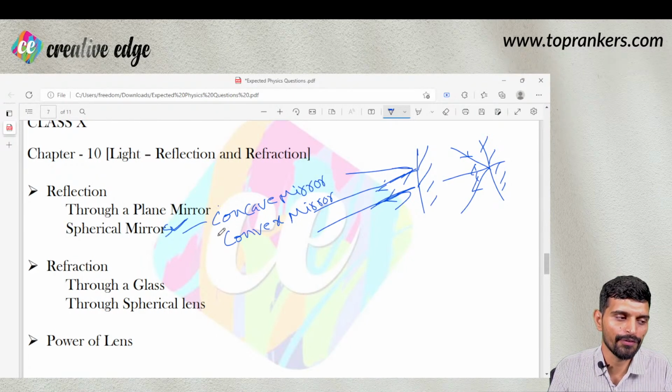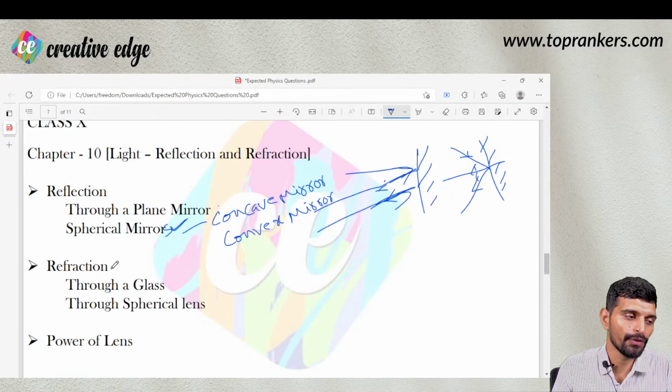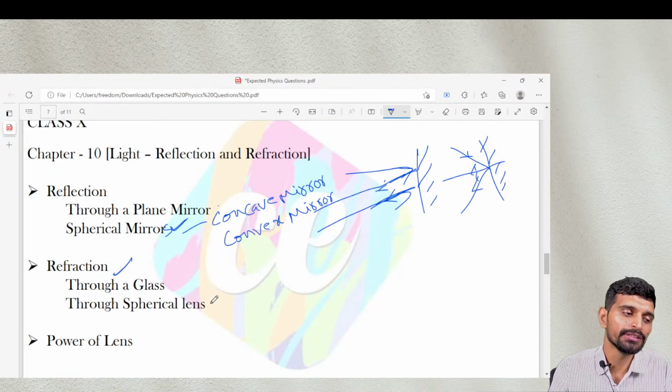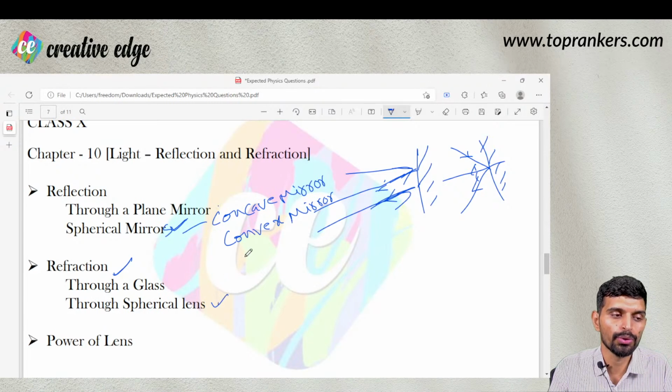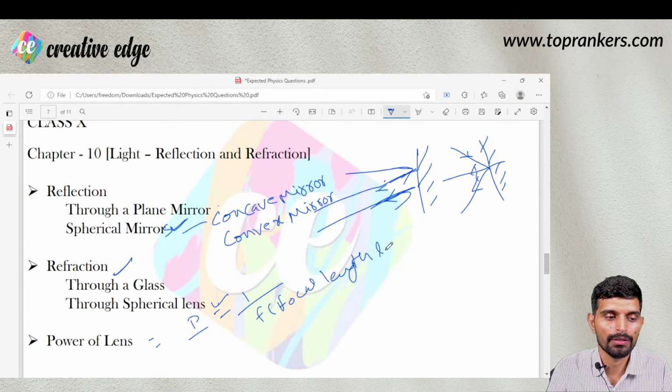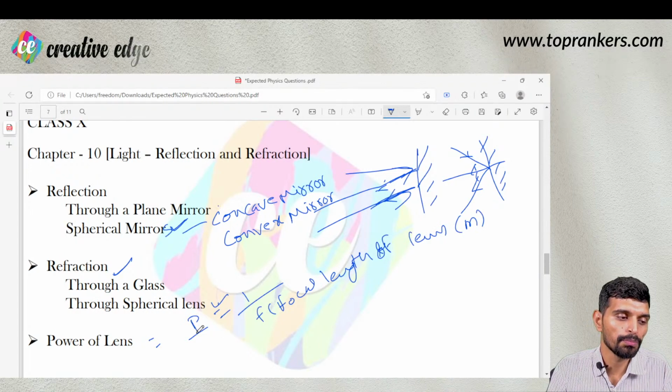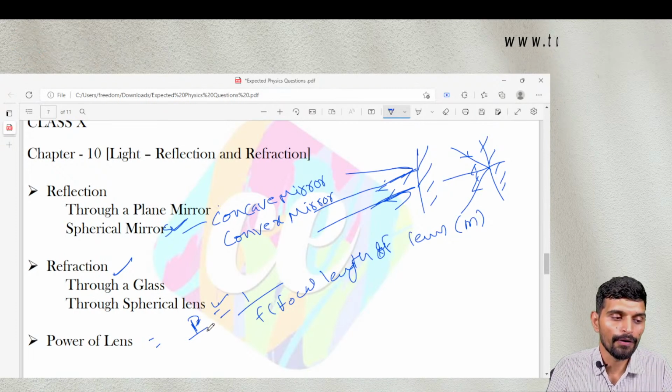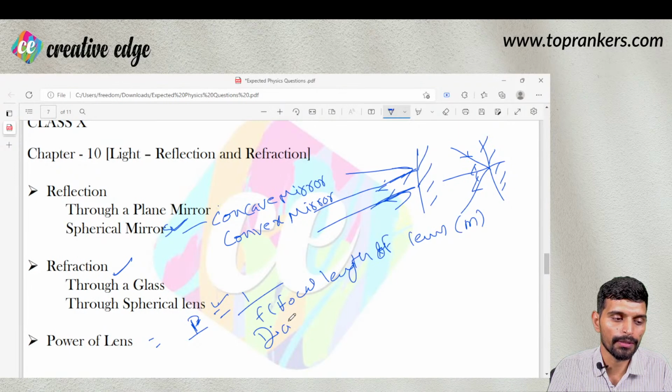What is the magnification formula, what is the mirror formula, what is the lens formula. If we talk about refraction, there is a lens formula, and the same spherical lens image formation is there. So please go through all these. Then the power of a lens is defined as 1 upon f, that is the focal length of the lens in meters, right? So when is it positive, when is it negative, what is the unit of power of a lens? The unit of power of a lens is the diopter.